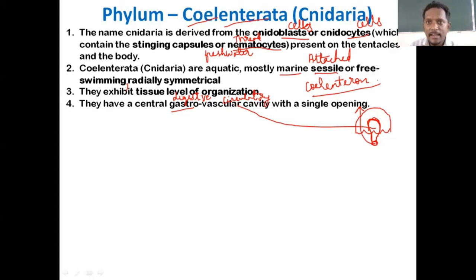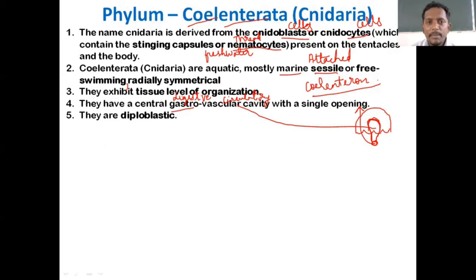And I have not exactly said why Cnidaria. I said cnidoblast, cnidocytes, nematocytes, but I have not shown you how exactly it is. So I have kept that first point pending. Now they have a central digestive vascular cavity with a single opening. So this cavity may perform a part of digestion and a part of circulation, but it is not a well-formed digestive or vascular system.